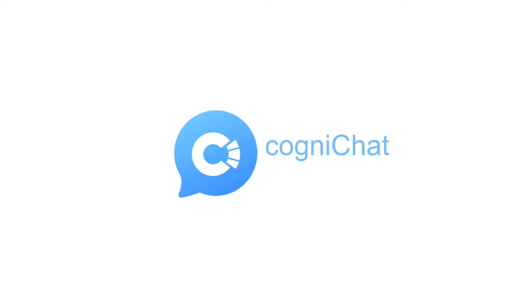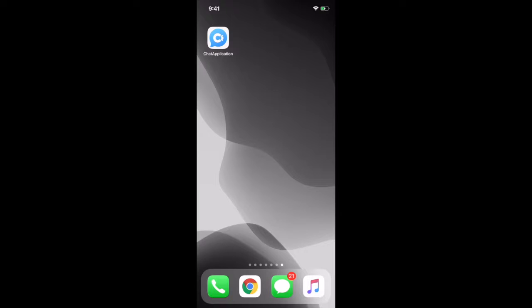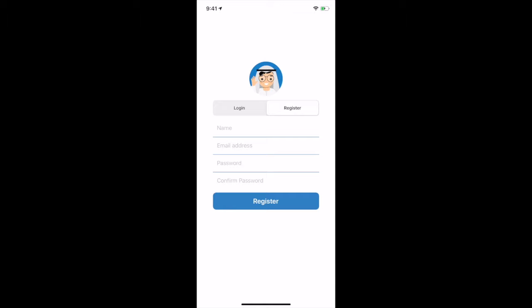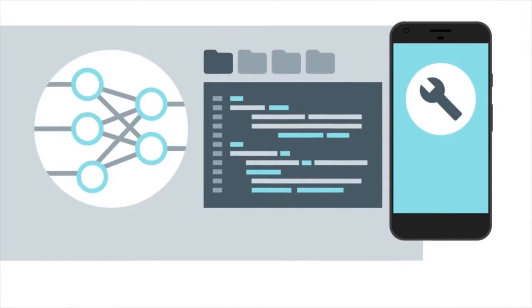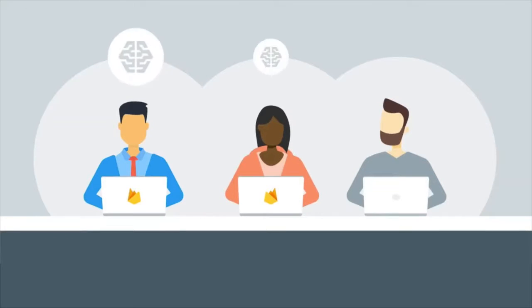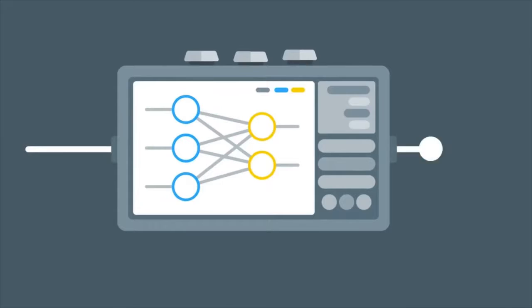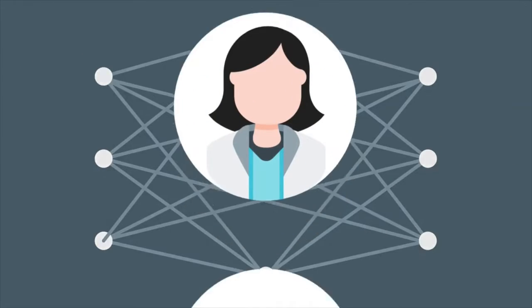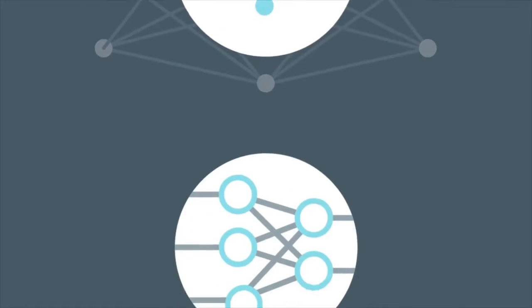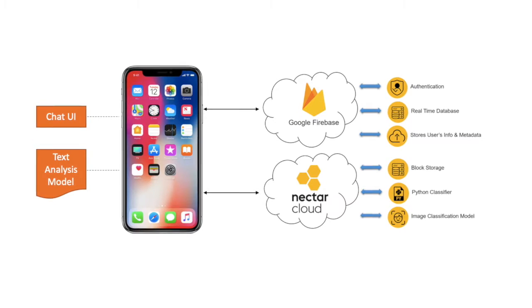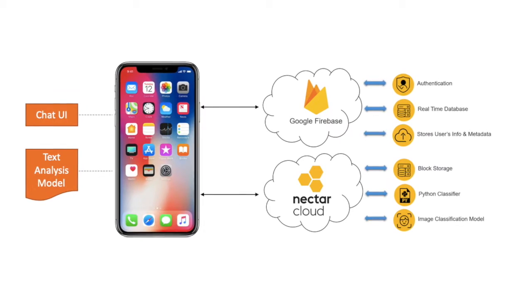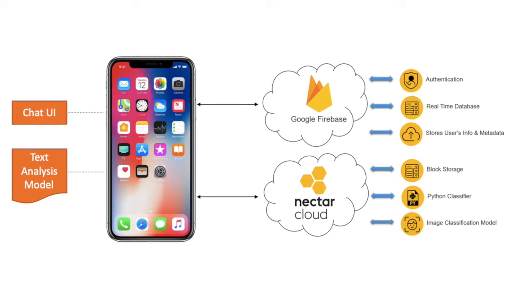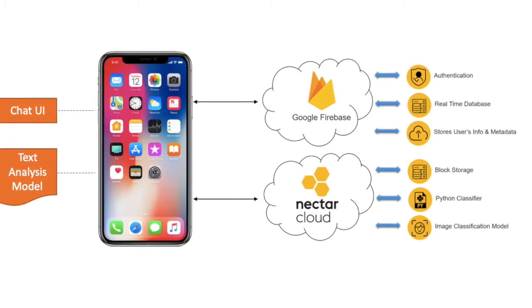Introducing cogniChat, a smart and unique way to connect with people around you. cogniChat is an innovative, real-time social media platform that is built using state-of-the-art machine learning techniques. The most astonishing feature of this application is the advanced convolutional neural network specifically trained to address the highlighted problem while providing its users a unique, streamlined experience in an extremely simple and innovative way. cogniChat is developed using various distinctive features specifically designed to make the app robust, scalable, and to provide top-notch performance.